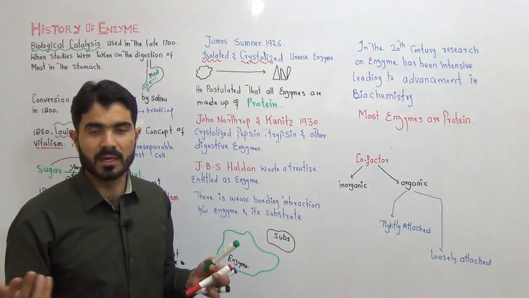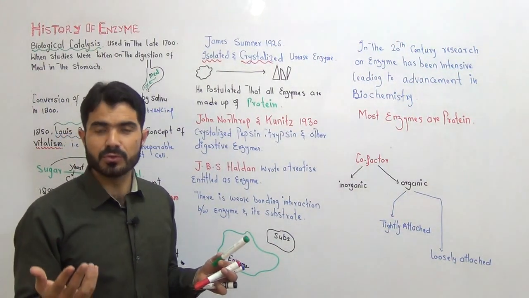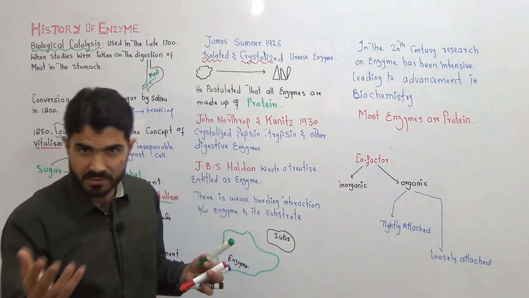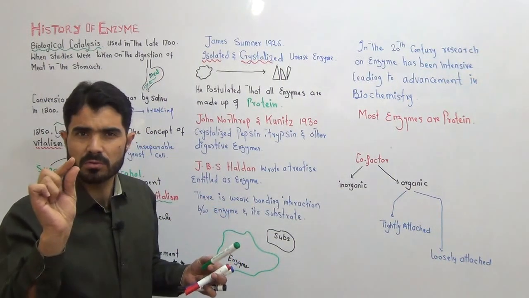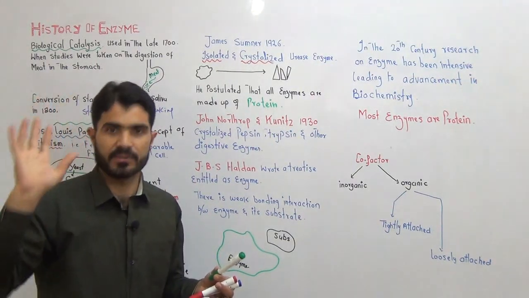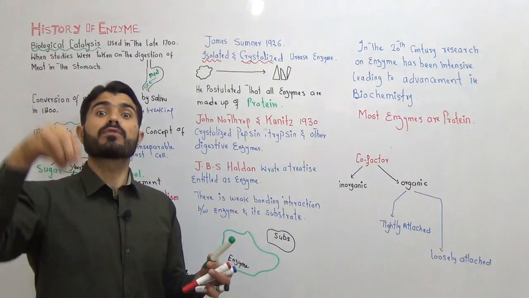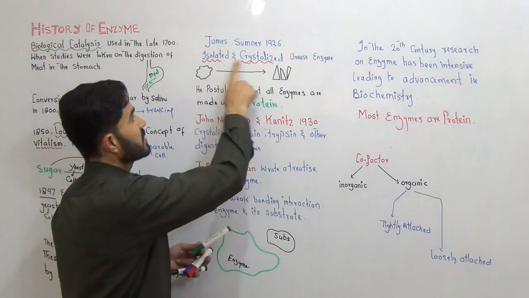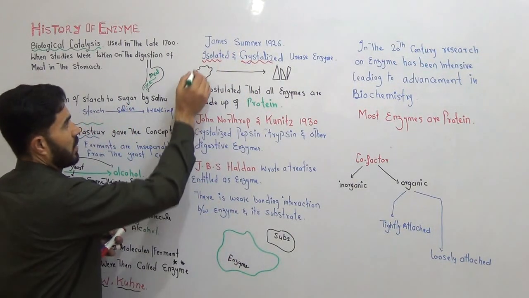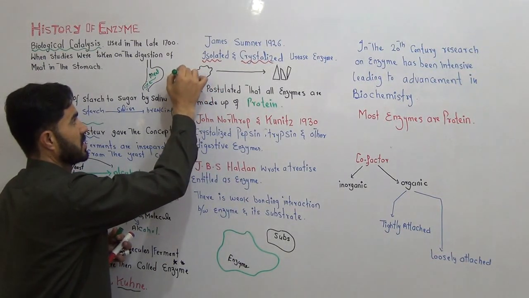The salt, namak, NaCl, sodium chloride, which you use during breakfast, is also a crystal. So a lot of solids are available in the form of crystals. So the enzyme was obtained in the form of crystals by this scientist James Sumner. Okay, so what is this shape? This circle represents the enzyme.